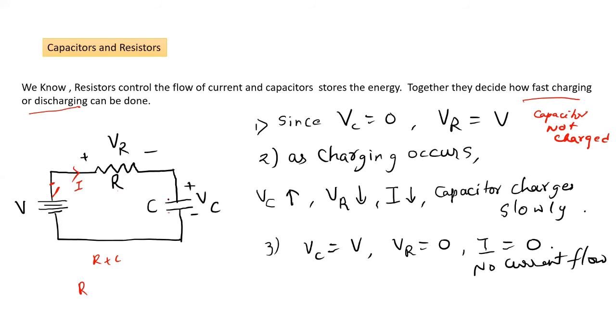That means charges build up at the plates. Okay, so once the charges build up, what will happen? Vc will increase. The potential across the plates will increase. More the charges are accumulated, higher will be the